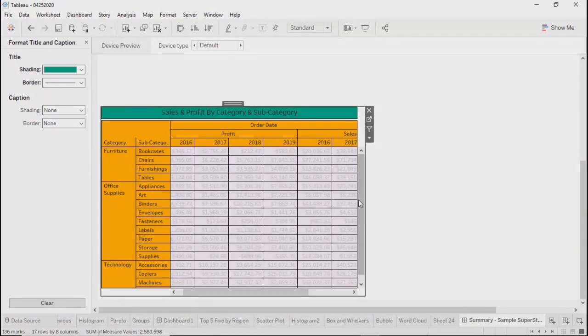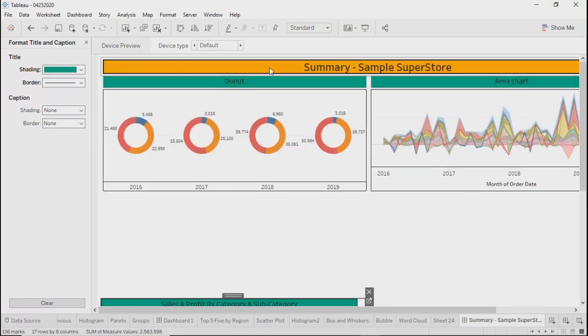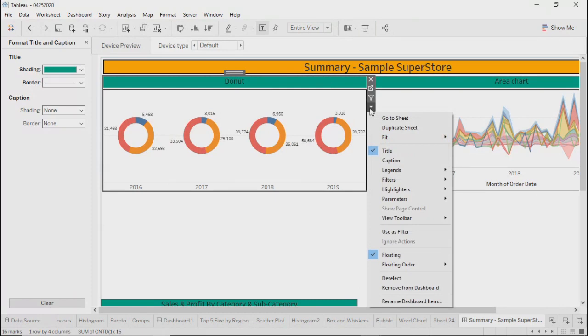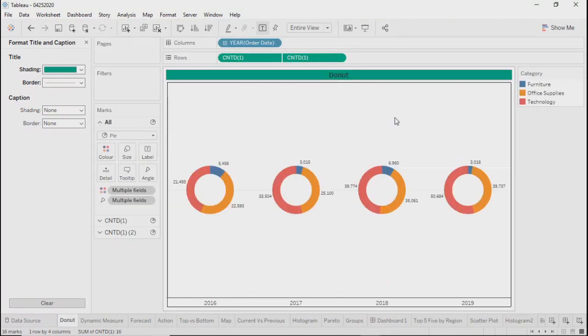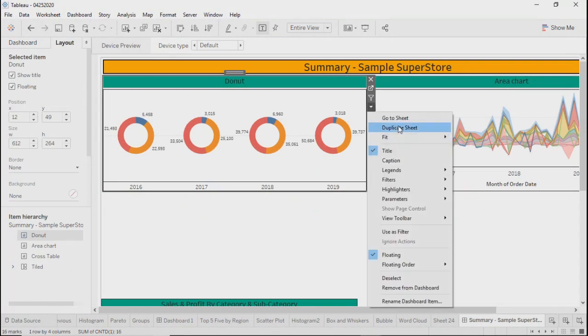What I was just trying to do over here, if you see under these options, any sheet you drag over the dashboard gets some other options. For example, go to sheet. If you follow this one, you will directly land on that sheet which you have dragged here. For example, I'm on the sheet now from the dashboard. Other options, like duplicate sheet. As soon as you click on duplicate sheet, the sheet will get created twice in this workbook. I mean, another copy of the sheet will get created.